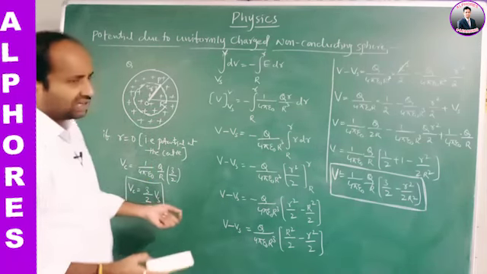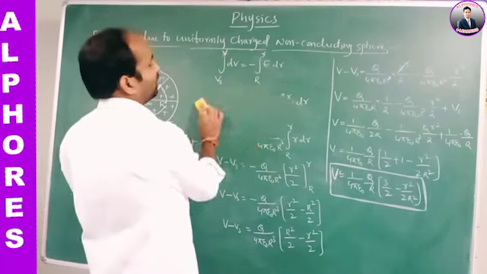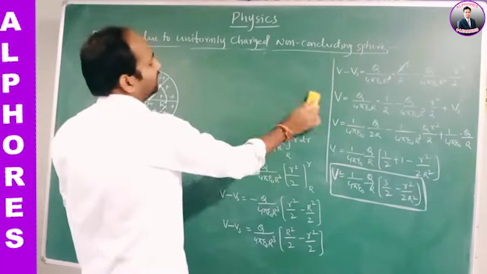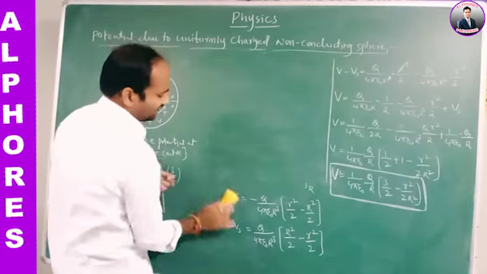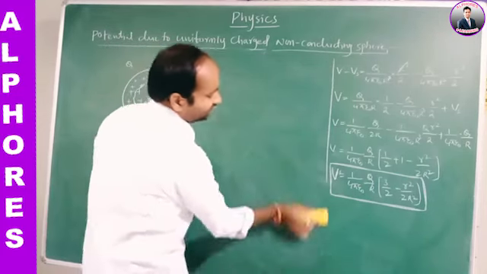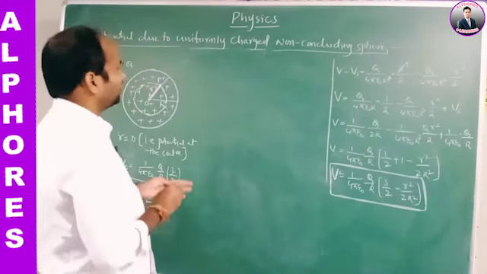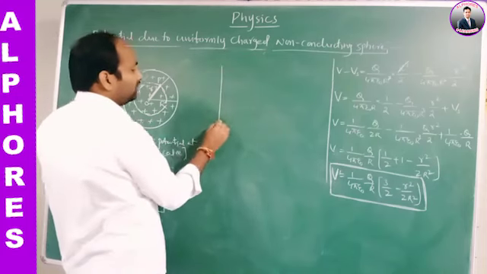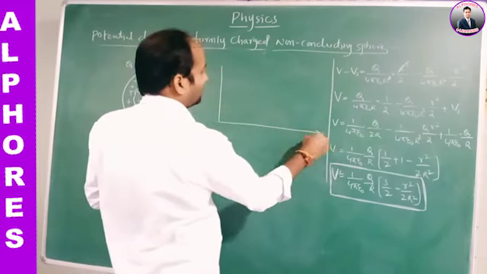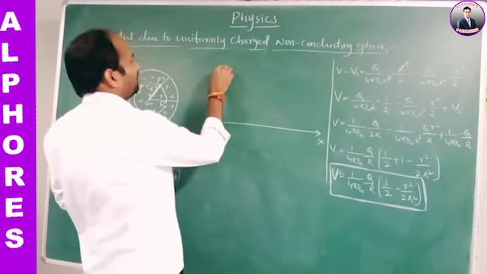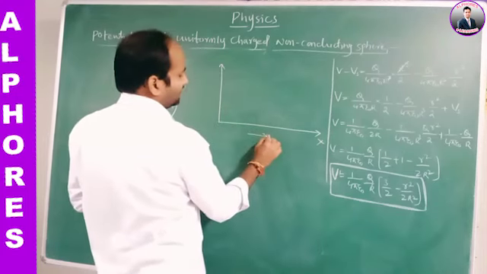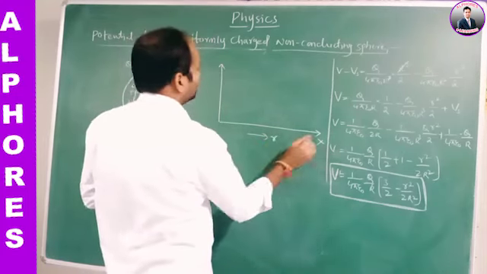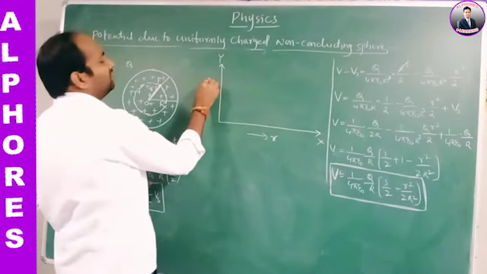See, for these values, if we plot a graph between the potential on the y-axis and the distance on the x-axis, what should be the shape of the graph? Taking the distance, r value, on the x-axis, and potential on the y-axis.